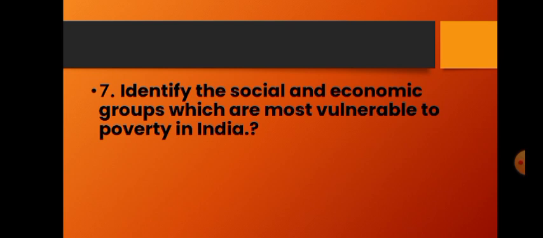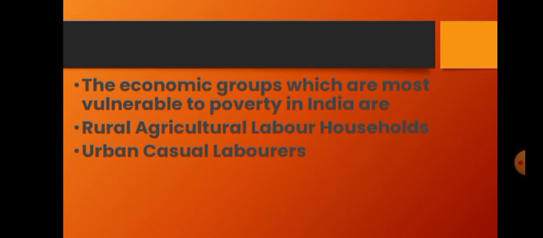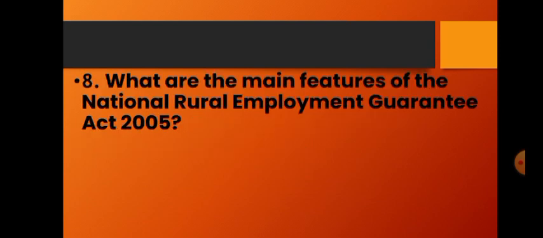Next question. Identify the social and economic groups which are most vulnerable to poverty in India. The social groups which are most vulnerable to poverty in India are scheduled caste households, scheduled tribe households. The economic groups which are most vulnerable to poverty in India are rural agricultural labor households, urban casual laborers.